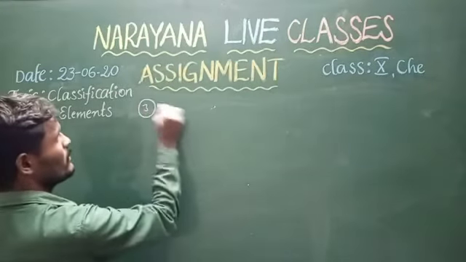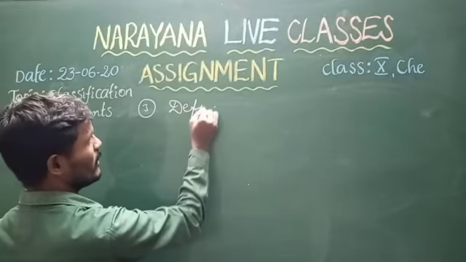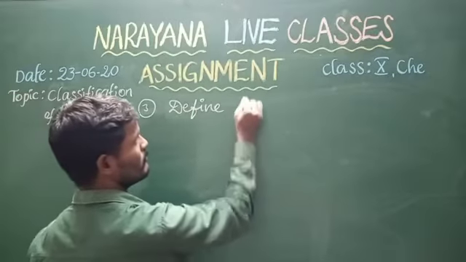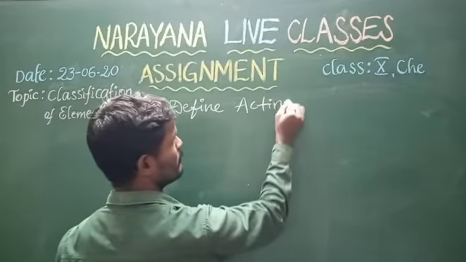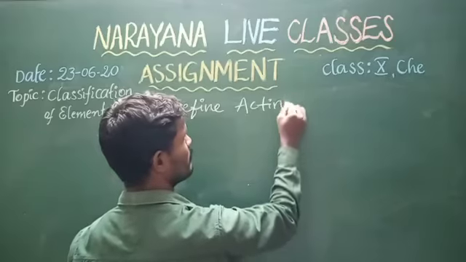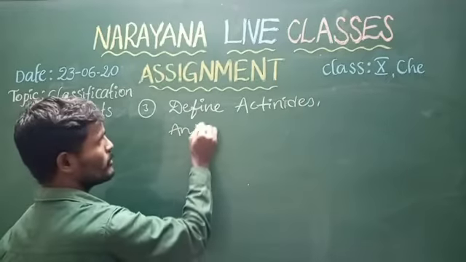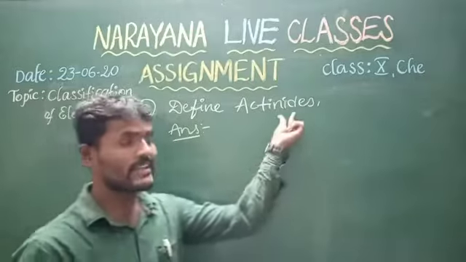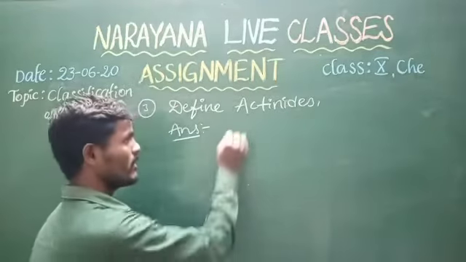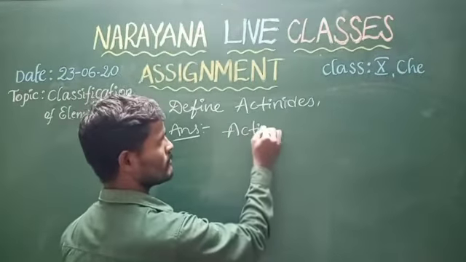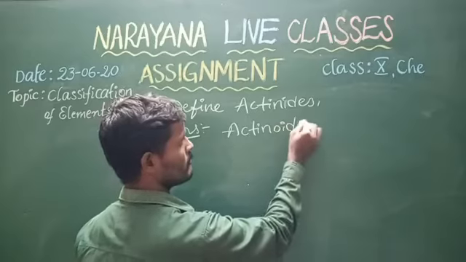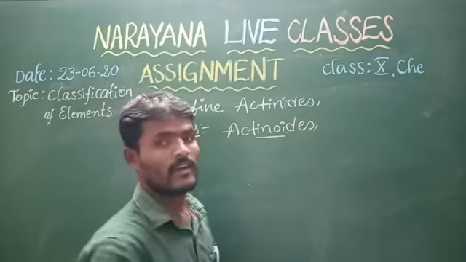Third question is define actinides. One point you must notice: actinides are also called actinoids.